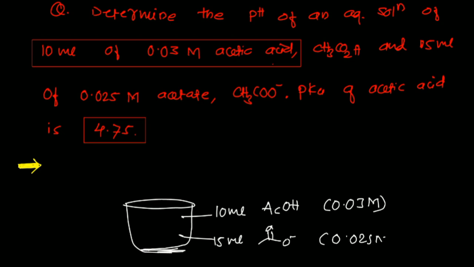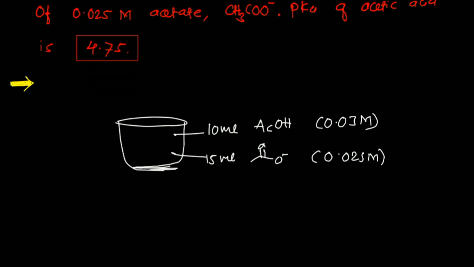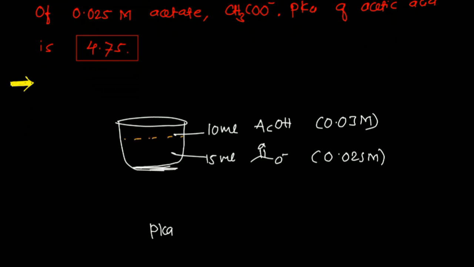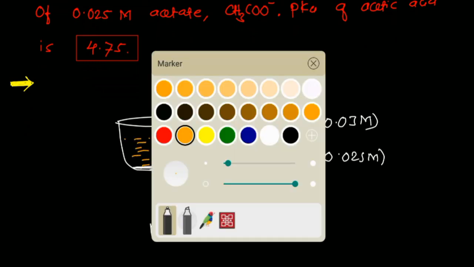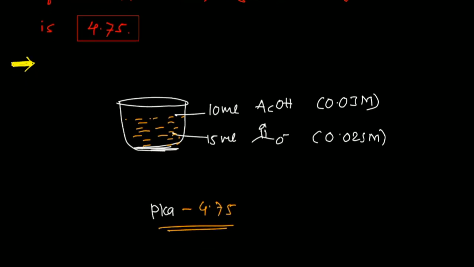The pK is given now, the pK value is 4.75. Now solve it.